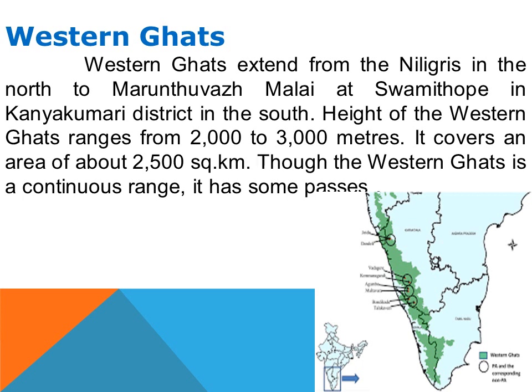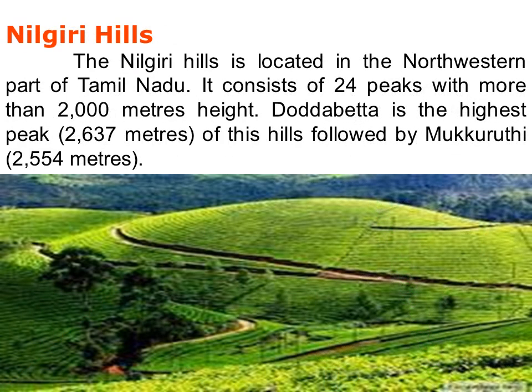First we are going to see the Nilgiri Hills. The Nilgiri Hills is located in the northwestern part of Tamil Nadu. It consists of 24 peaks. How many peaks are there? Peaks with more than 2000 meters height. So in Nilgiri, many peaks are there, almost 24 peaks, all of 2000 meter height.